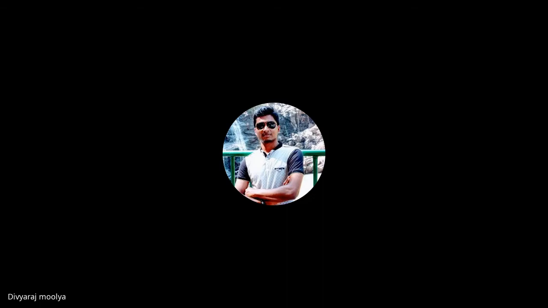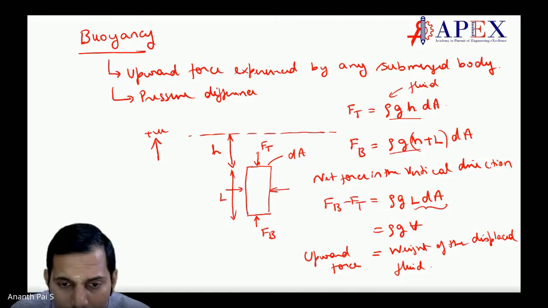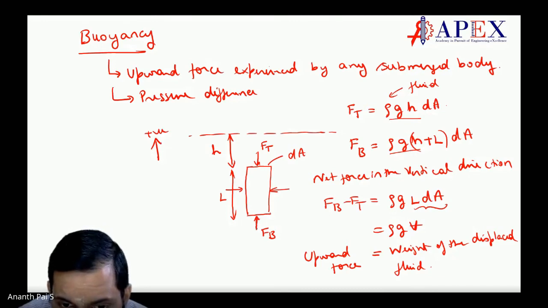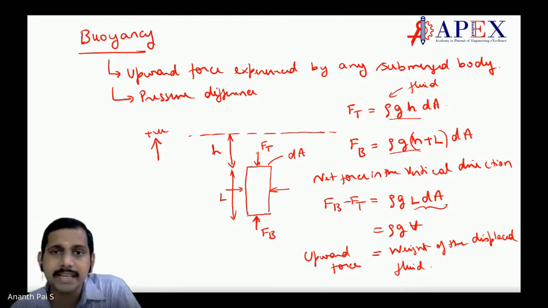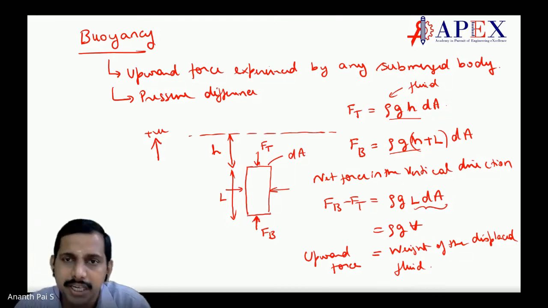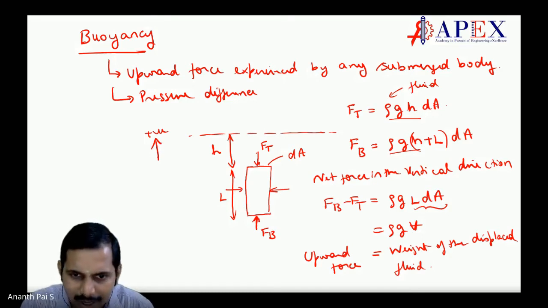Sir, F bottom would be in the downward direction, no? No, F bottom would be up, is it not? Why would it be down? Pascal's law. Force acts in all the directions. The pressure force is equal in all the directions.